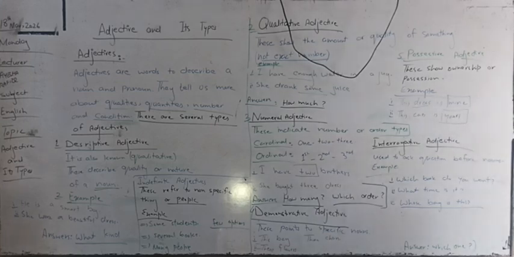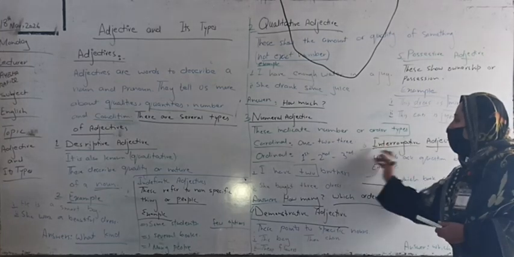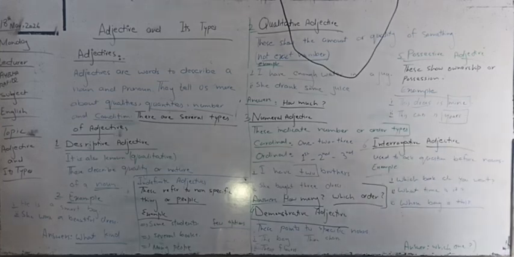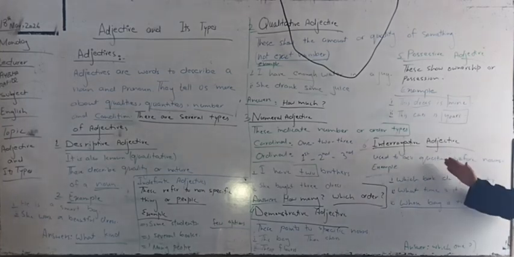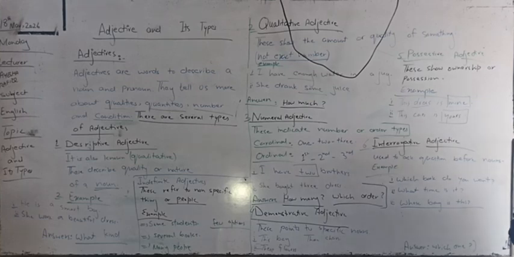Next is the sixth one. This type of adjective is called interrogative adjective. Interrogative adjectives are used to ask a question before a noun. For example, we can say, which book do you want? Which book do you want? What time is it? Whose bag is this? So this is called the interrogative adjective, in which we ask a question and it is used before a noun.